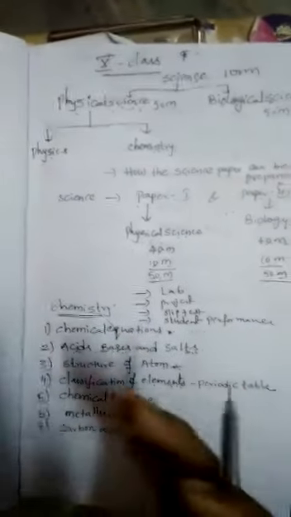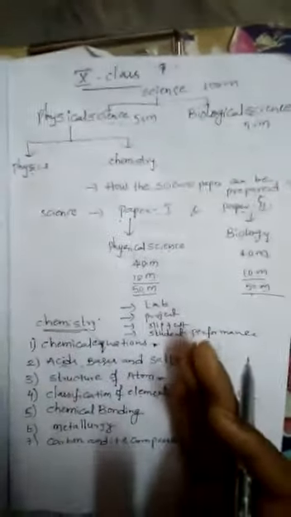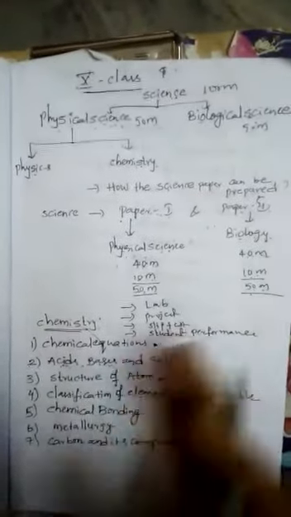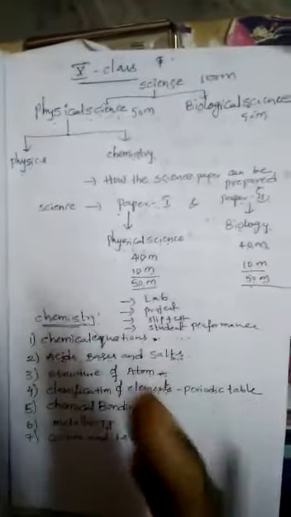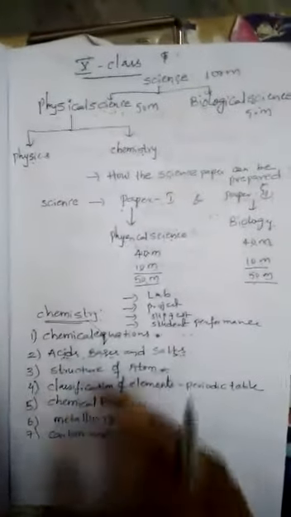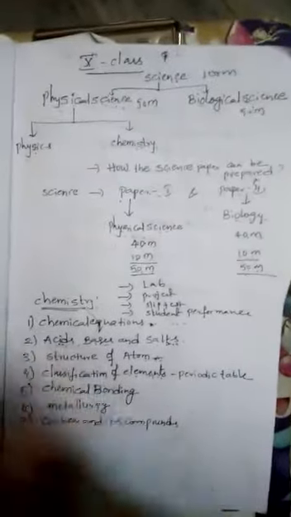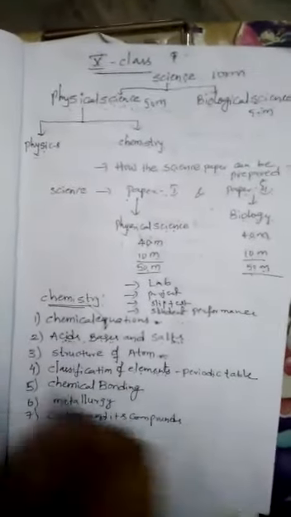Like the first theory is electronic theory of valency, and next VSEPR theory, next valence bond theory, next molecular orbital theory, like that we will study. And finally we will study the hybridization concept. That concept is most important to explain the bond angles and shapes of the molecules. By studying hybridization we end the chemical bond chapter. So this is about chemical bonding.